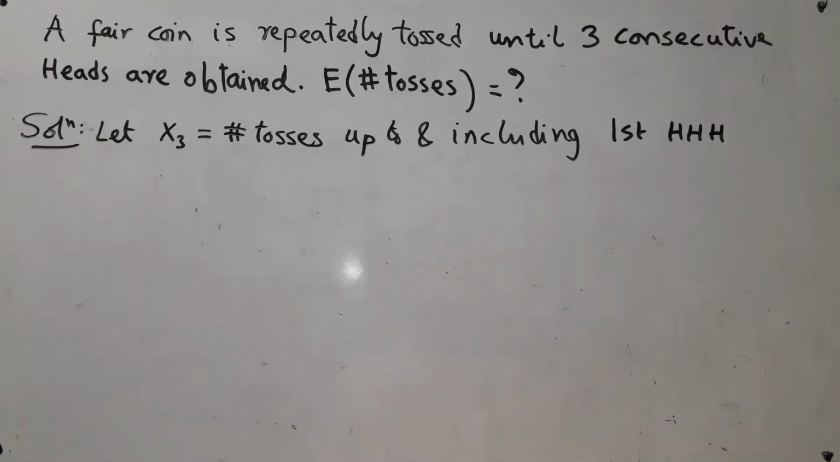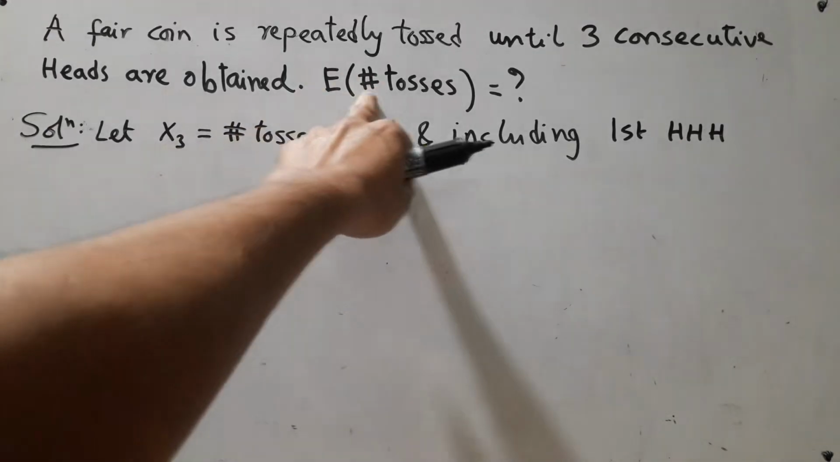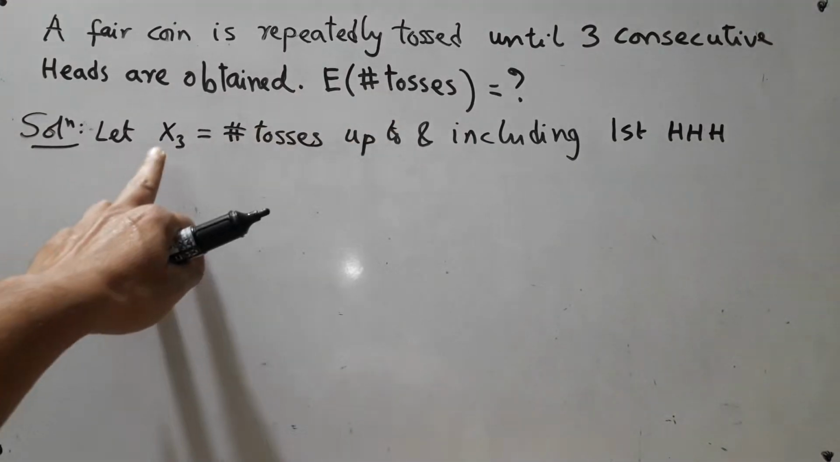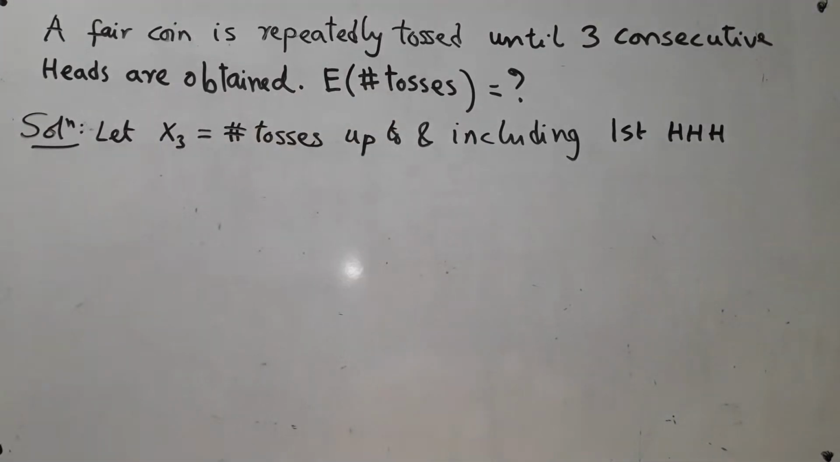So let us first mathematize the problem. I will define the random variable x3, which is the number of tosses up to and including the first occurrence of HHH. So basically x3 is exactly the number of tosses. So it is the expected value of x3 that I am trying to find out.